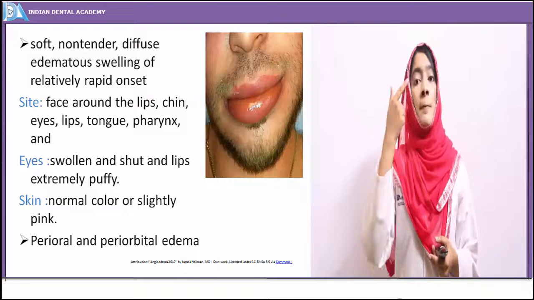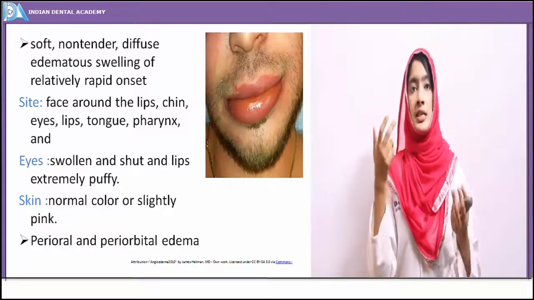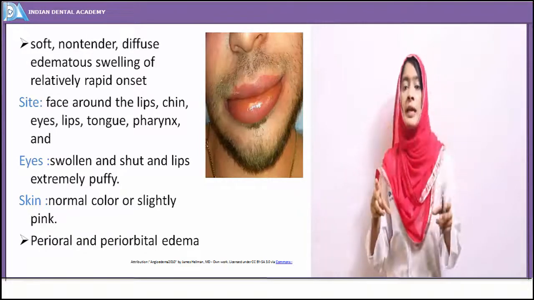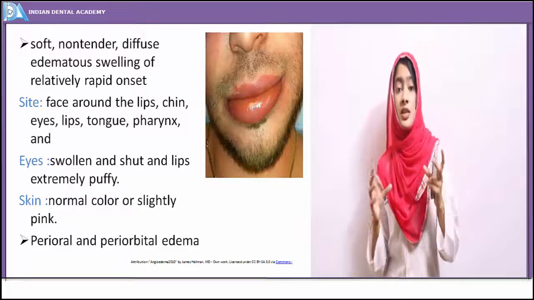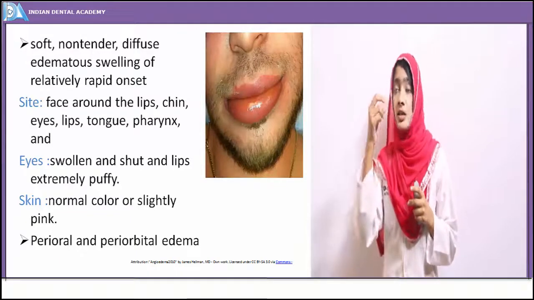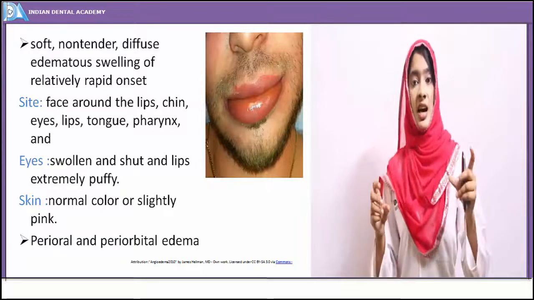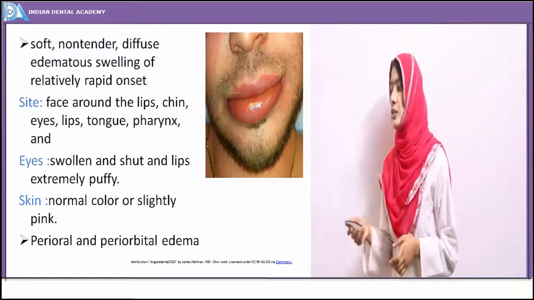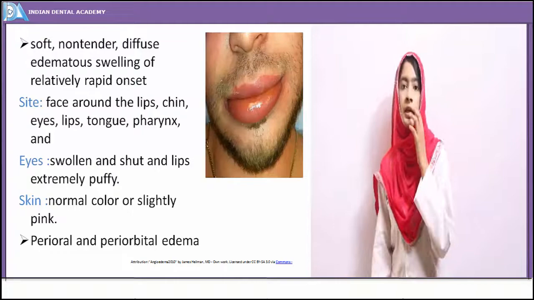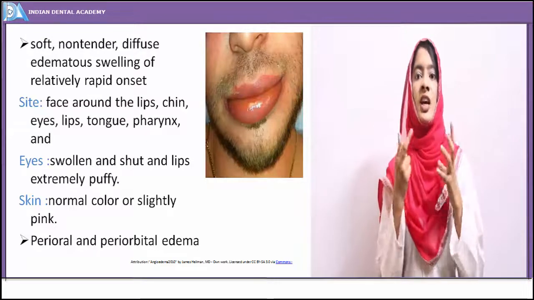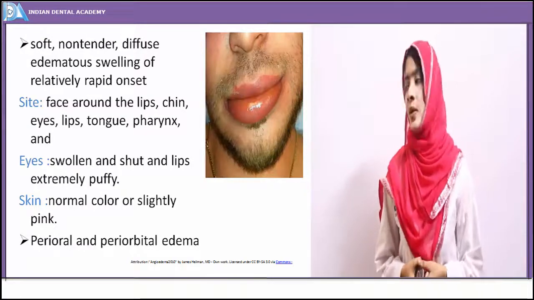Along with that, periorbital swelling, that is the eyes are very swollen, puffy, and because of the inflammation they appear red and swollen and they are just closed, that is the eyes are shut in the individual. And you can see in the clinical picture the lip is showing the edematous swelling.